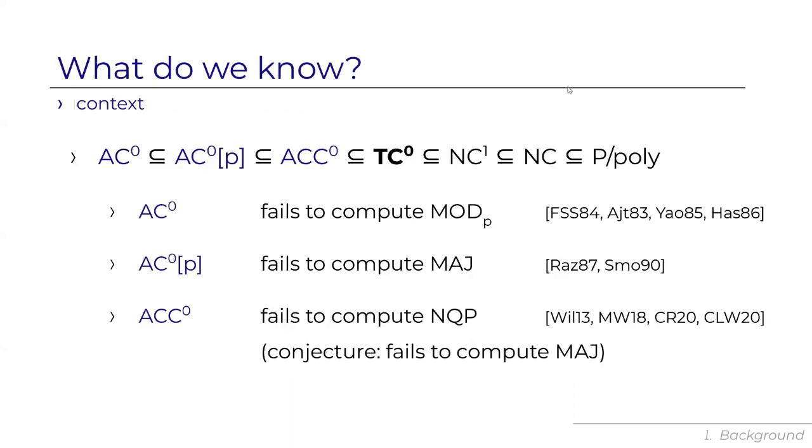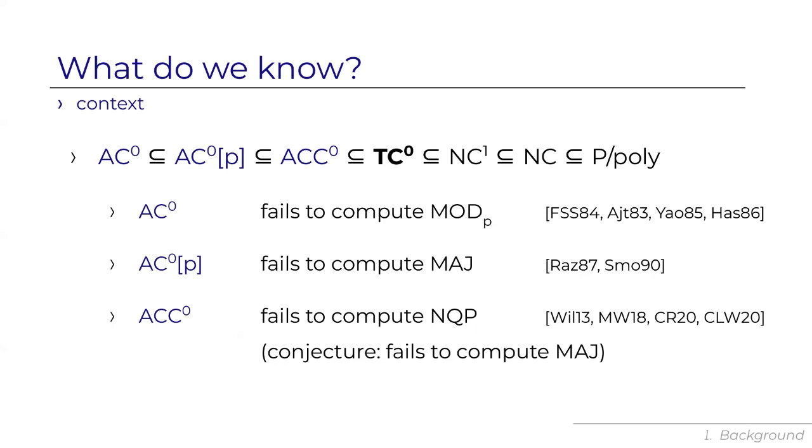And what do we know? Here's a context slide. It's a standard slide with a very rough state of circuit lower bounds. We have the class AC0, a simple class, which consists of constant depth circuits with AND, OR, NOT gates, and we've known since the 80s that it fails to compute the parity function, the mod p function. And when you increase the gate basis and allow it to compute parity or mod p, we've known since the late 80s that it fails to compute the majority function.